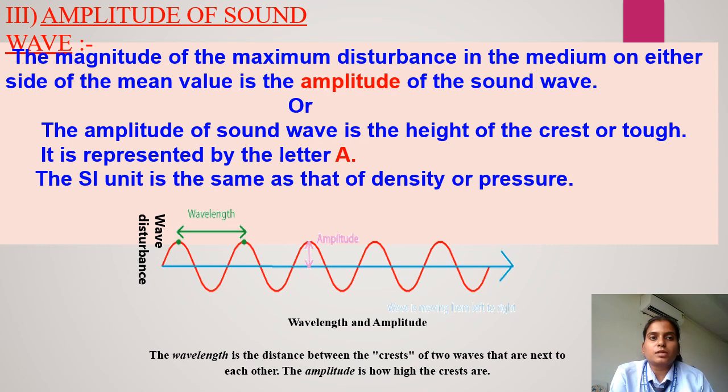Third is amplitude of the sound wave. The magnitude of the maximum disturbance in the medium on either side of the mean value is the amplitude of the sound wave. So the amplitude is simply defined as, when we draw a wave, the main line, the origin line से कितनी वो ऊपर गई है, तो वो हमारा जो डिस्टेंस है वो हमारा क्या हो जाएगा? एम्पलीट्यूड. अब यूनिट इसकी क्या हो जाएगी? सेम जो डेंसिटी की है प्रेशर की है.